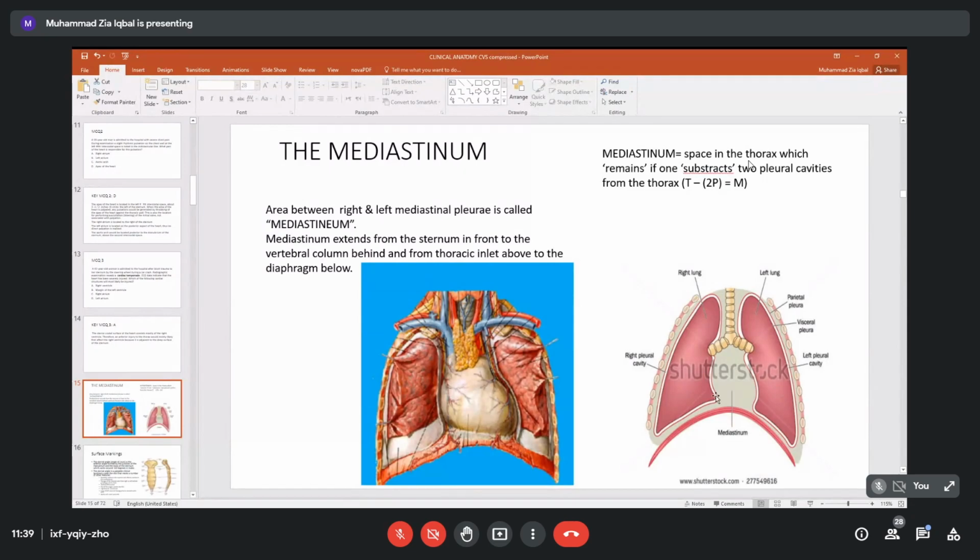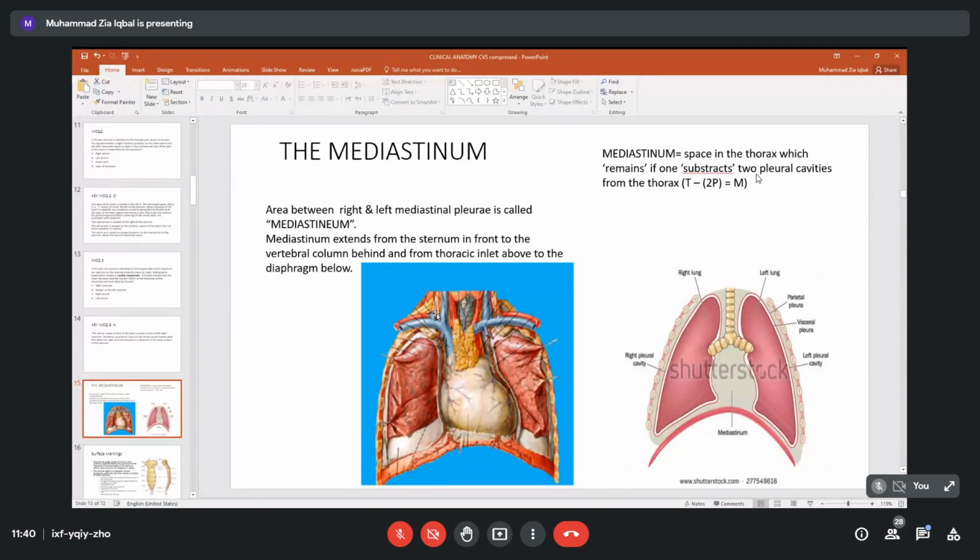So practically this heart lies in the mediastinum. And please note the lowest boundary between the thorax and abdomen is the diaphragm. Above, all these structures go up to the neck.